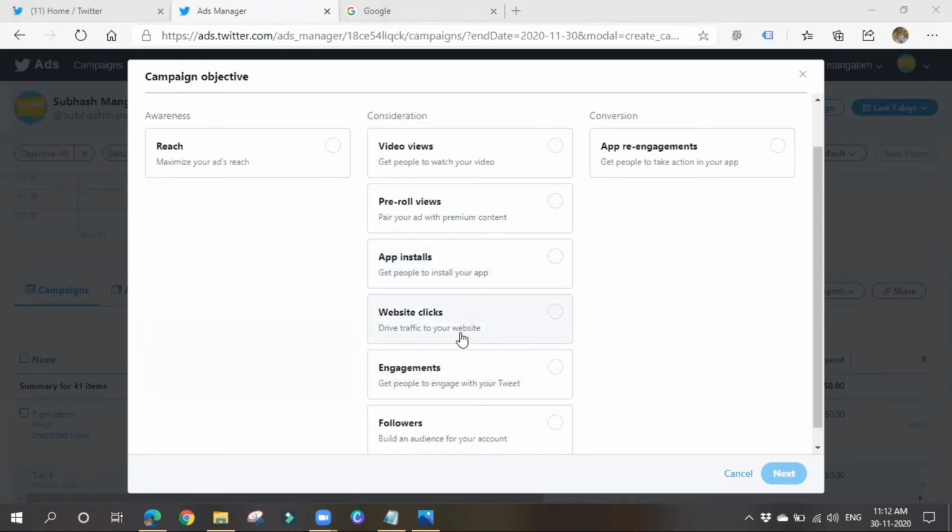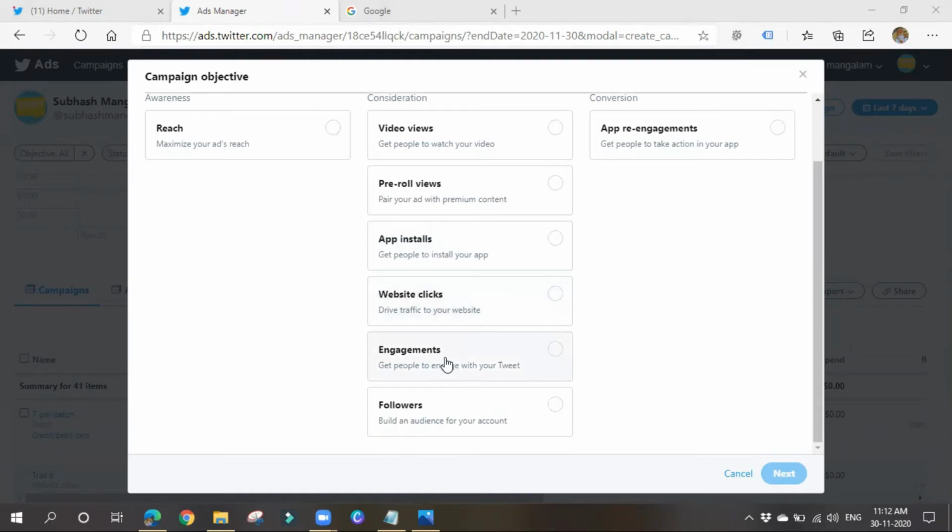Next thing is website clicks. Website clicks means if you want people to be driven to your website, then you can go for website clicks. Engagements means if you want people to engage with your ad, like, tweet, share, retweet, whatever it may be, then you can go for engagements. Next thing is followers. Build an audience for your account. If you have a Twitter account and you want to gain more followers, then you can go for this.